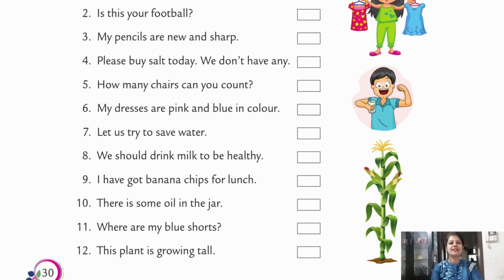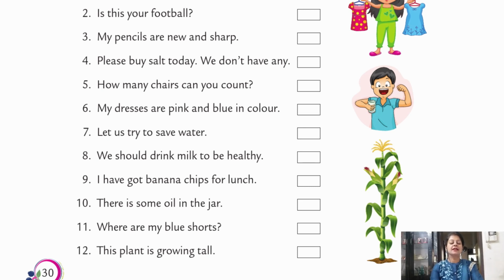Write UC. 11th, where are my blue shorts? Now here the word shorts is always used in plural form, but it is uncountable because we cannot use numbers with it. For example, I bought 2 pairs of shorts. This is correct. We cannot say I bought 2 shorts. It will be incorrect. So the correct answer is uncountable, UC.